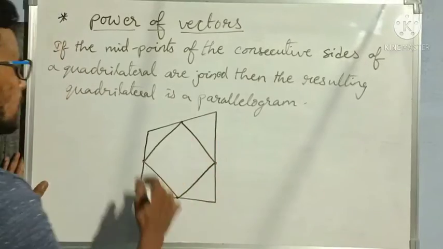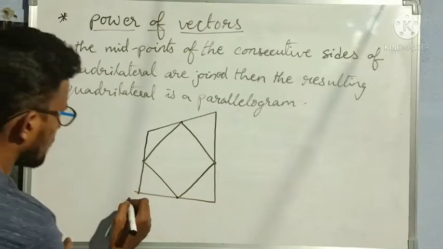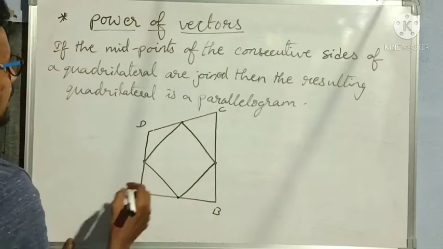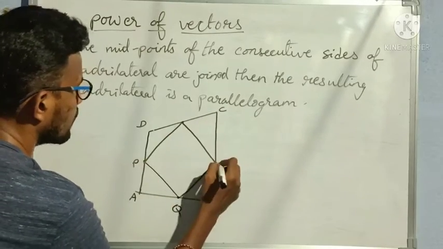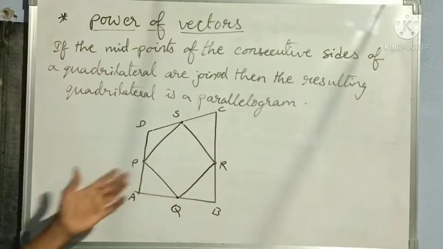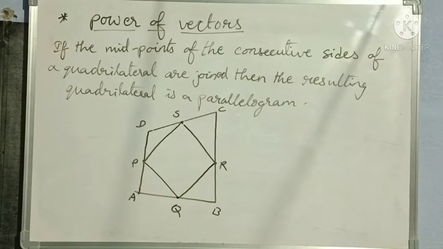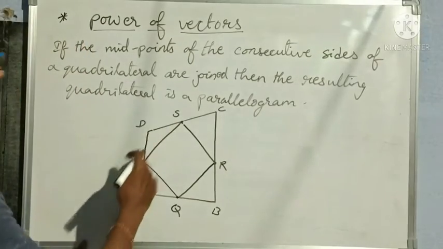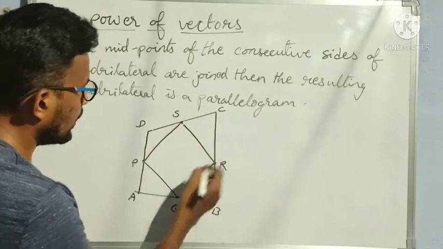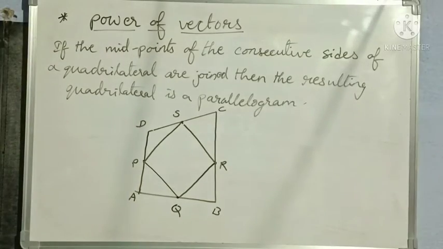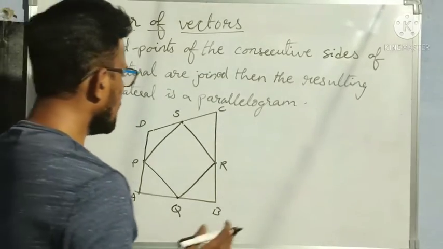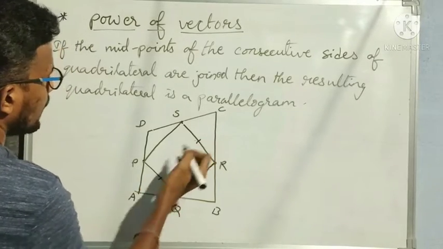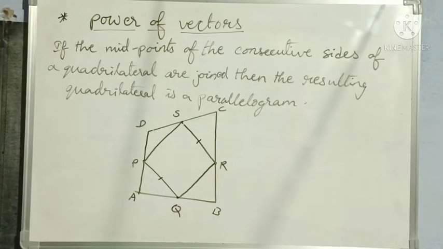Then I have to prove that whatever quadrilateral I am getting, suppose ABCD is my quadrilateral and PQRS is the quadrilateral which I got by joining the midpoints. Now I have to prove that this quadrilateral PQRS, obtained by joining the midpoints, is a parallelogram. For that, I can prove that this side is parallel to this side.